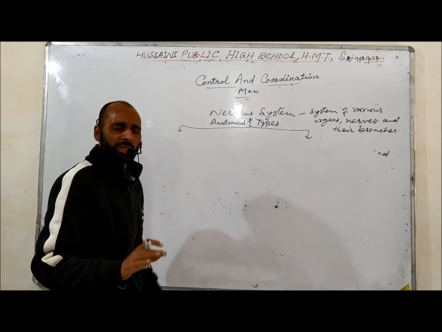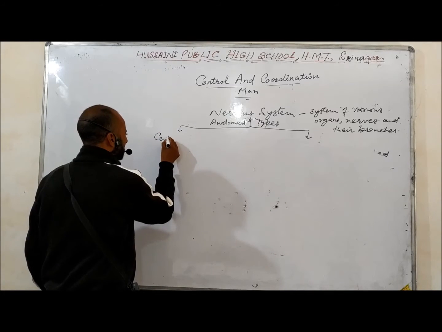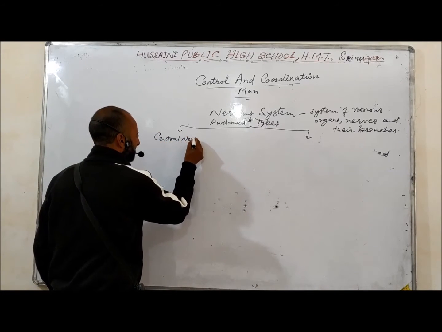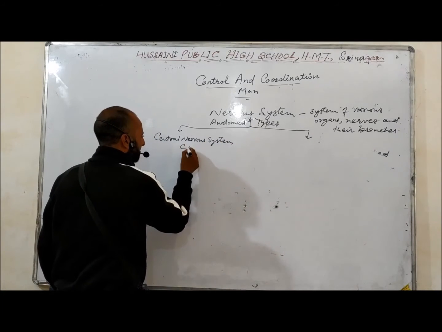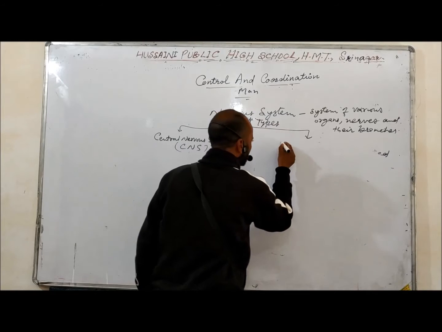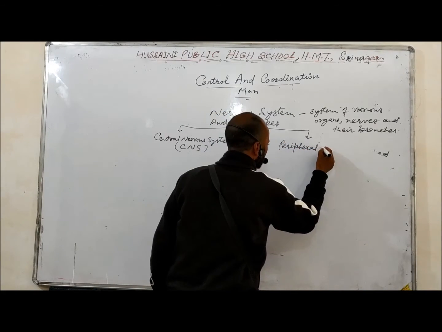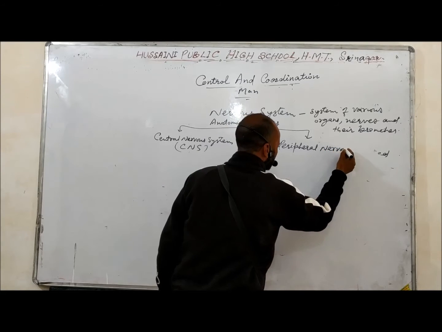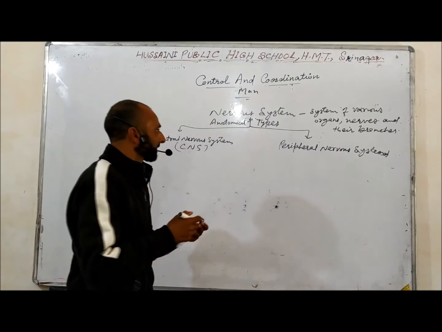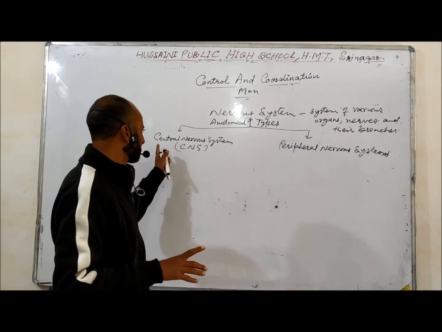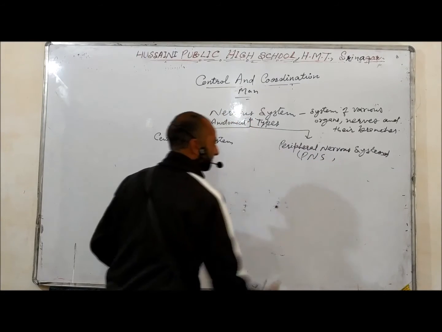Anatomically, the nervous system is of 2 main types. Number 1, central nervous system, CNS, and peripheral nervous system. These are the 2 types. The nervous system is mainly 2 types anatomically. This is the central nervous system, and the second one is PNS, peripheral nervous system.